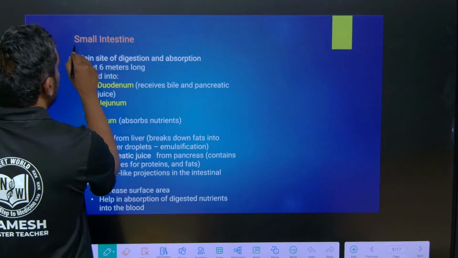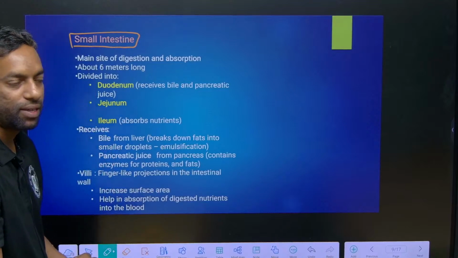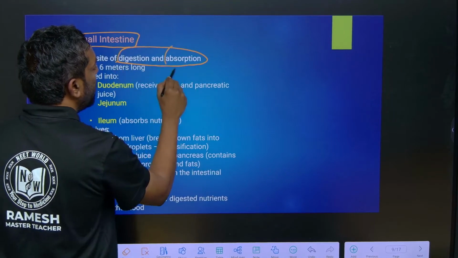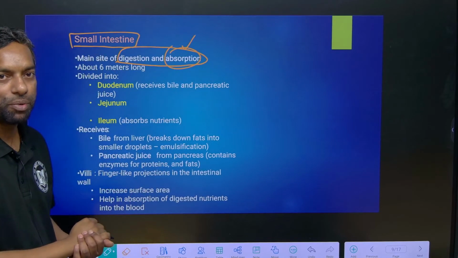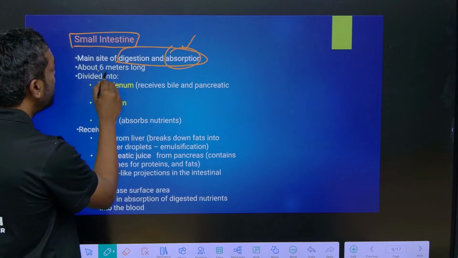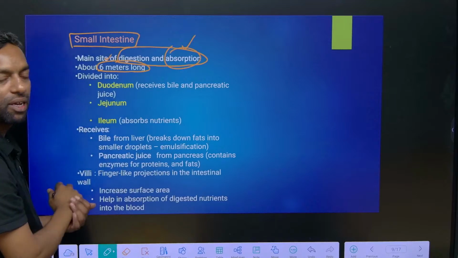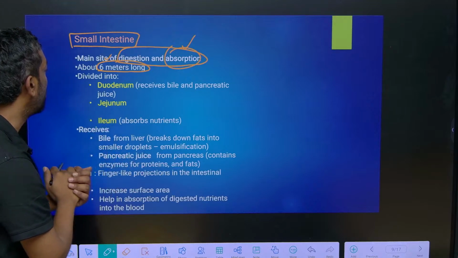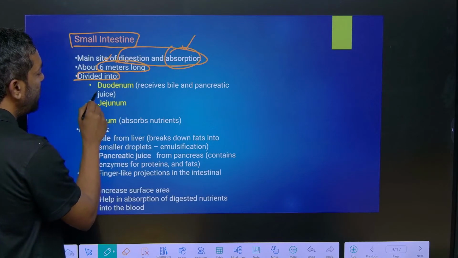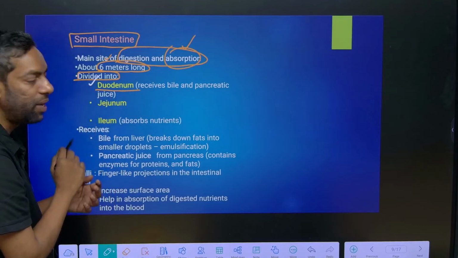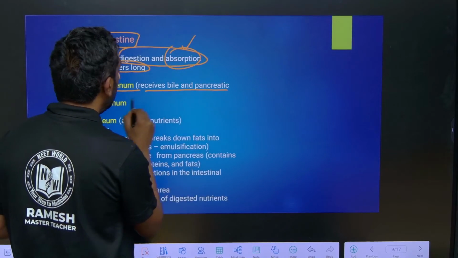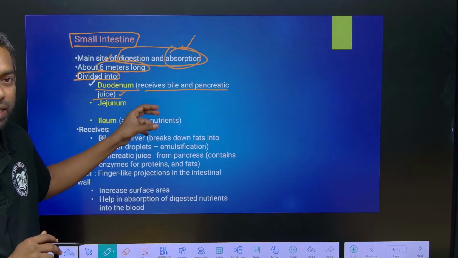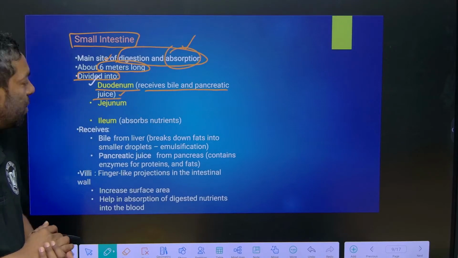Small intestine. After the stomach, there is a part which is the small intestine. The small intestine is the main site for digestion and absorption. It is about 6 meters long, which is the longest part of the digestive system, the alimentary canal. It is divided into 3 parts, guys. The duodenum receives the bile juice from the pancreas and liver. The middle part is the jejunum.